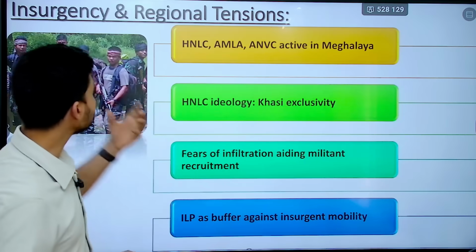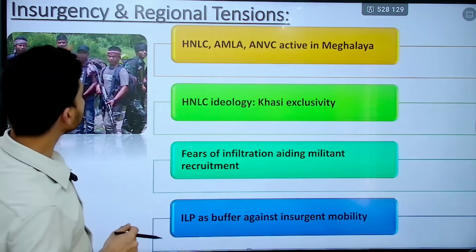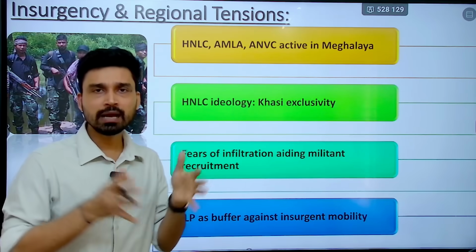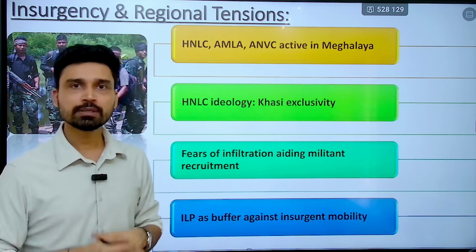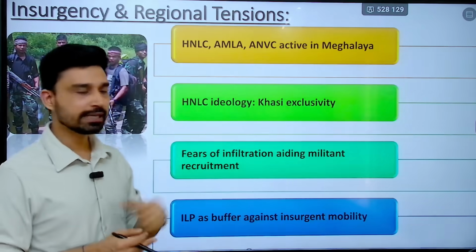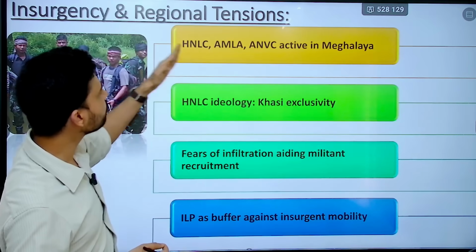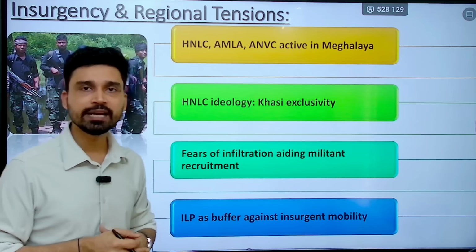Now, we also have to understand that Meghalaya itself has faced insurgency and regional tensions in the past, because we have several tribal groups, the main being the Garo, Khasi and Jaintia tribes. All these tribes have their own organizations, such as HNLC, that is Hynniewtrep National Liberation Council. This is a group that represents the interest of the Khasi tribe.